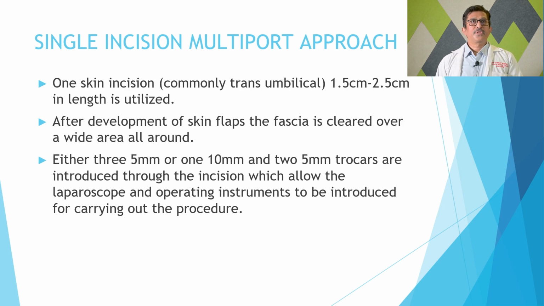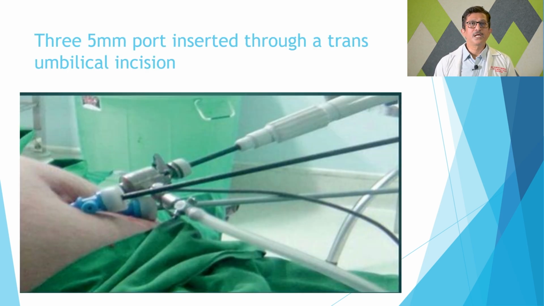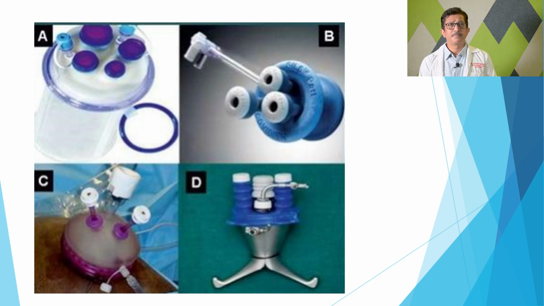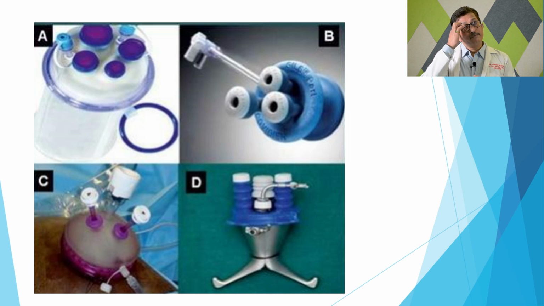This is how the single incision port looks like. You take an incision at the umbilical level and through the same incision you put all 3 trocars. These are the various devices for single incision. So one device is fixed at the umbilicus where you take the 1.5 to 2.5 centimeter incision, and you can put various trocars through this device.